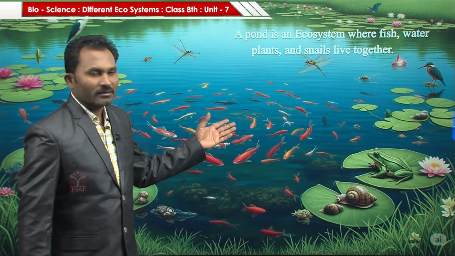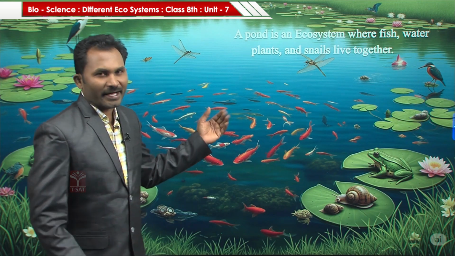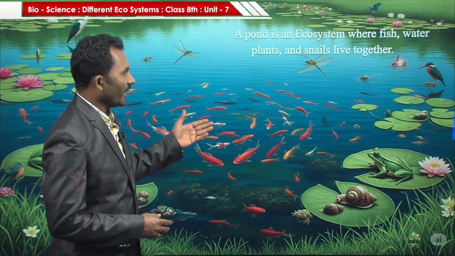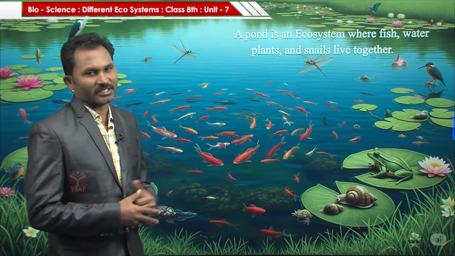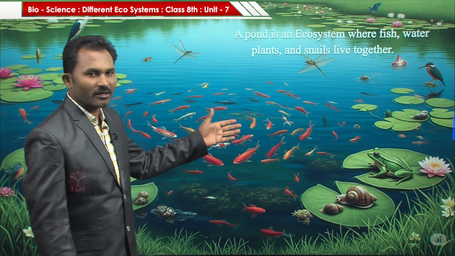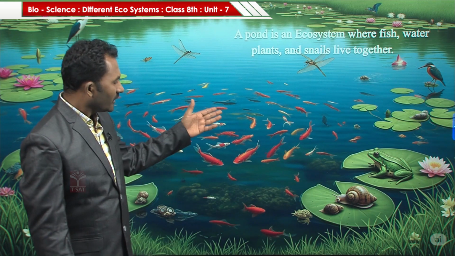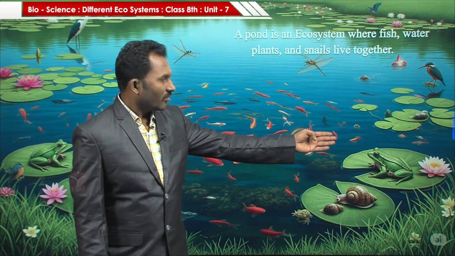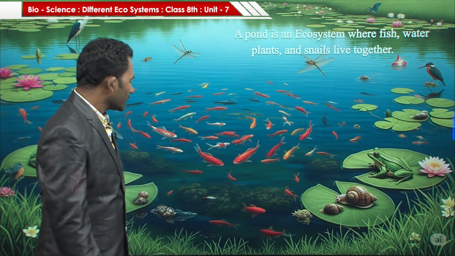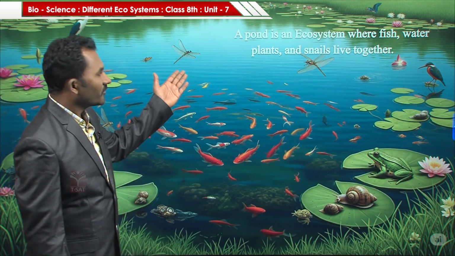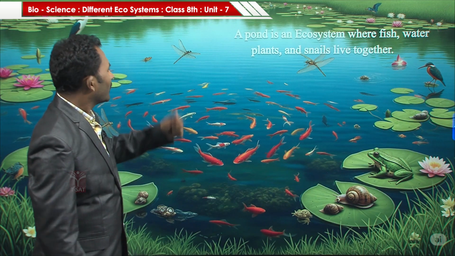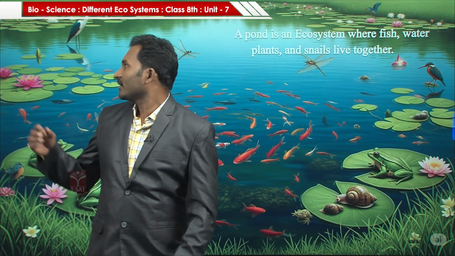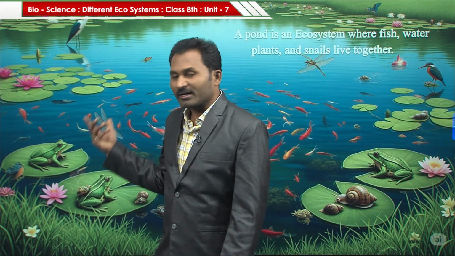For example, a pond is an ecosystem where fishes, water, plants and snails live together. Here is the pond ecosystem. Here you can see fishes, frogs, snails, water plants like lotus, insects like dragonfly, and some birds like crane, and butterflies.